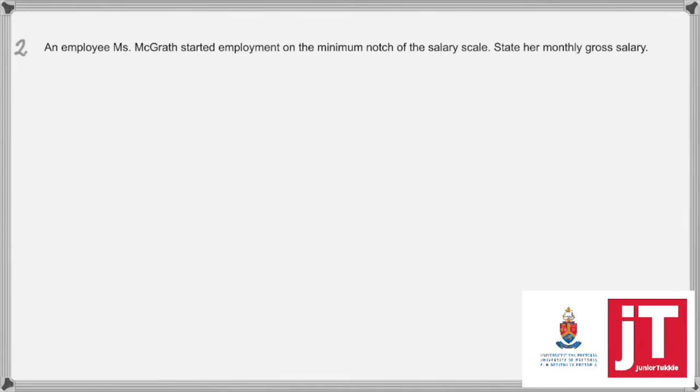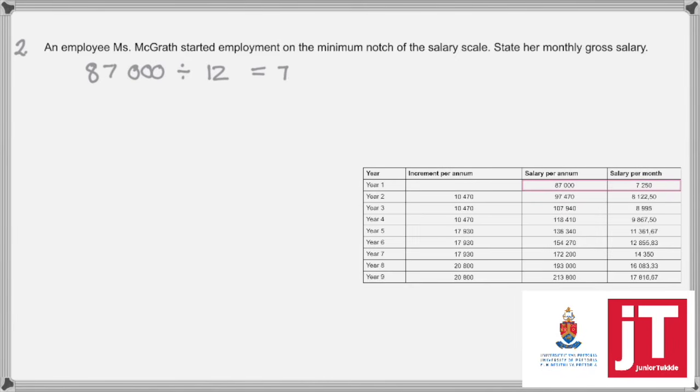Now, let's look at the questions. So, question 2 says, an employee, Mrs. McGrath, started employment on the minimum notch of the salary scale, the one that we just looked at. And therefore, what is her monthly gross salary? So if we look at this salary scale here at the bottom, we are basically in year 1, she earned 87,000 Rand per year. So she will earn 7,250 Rand per month.